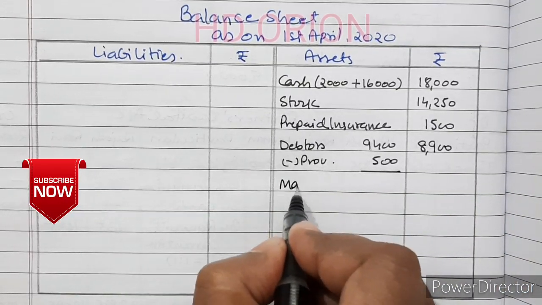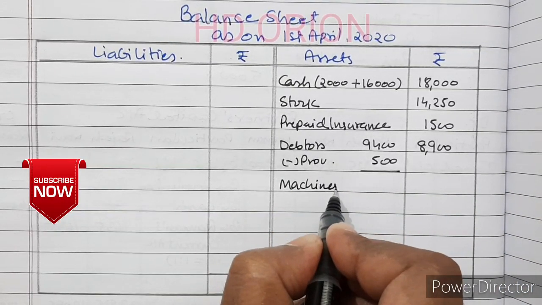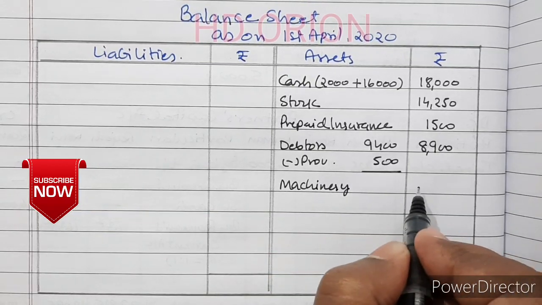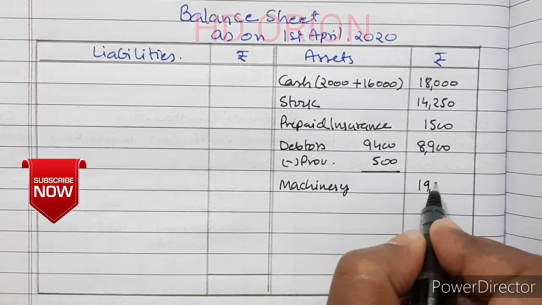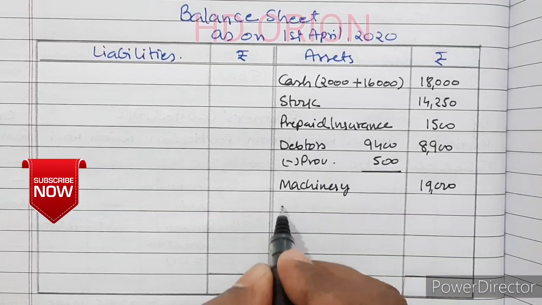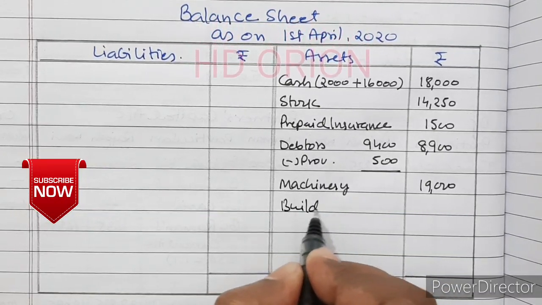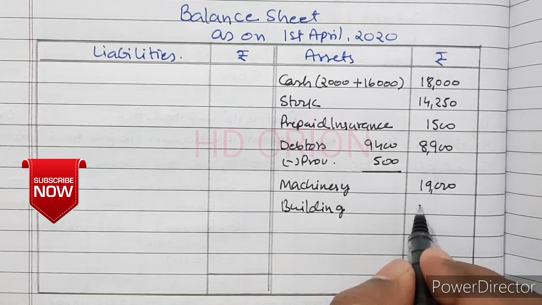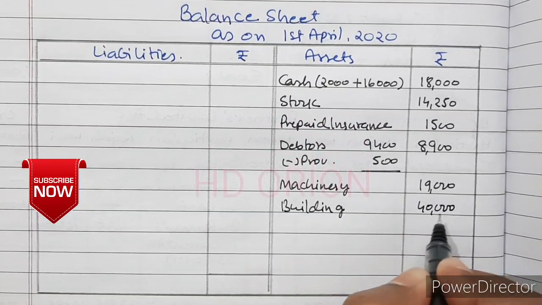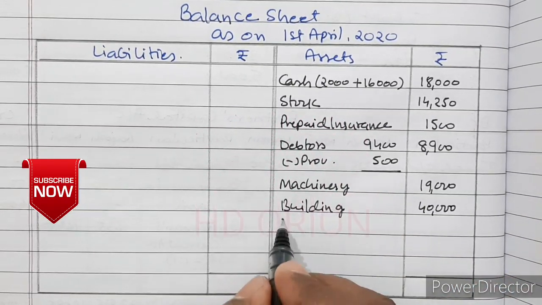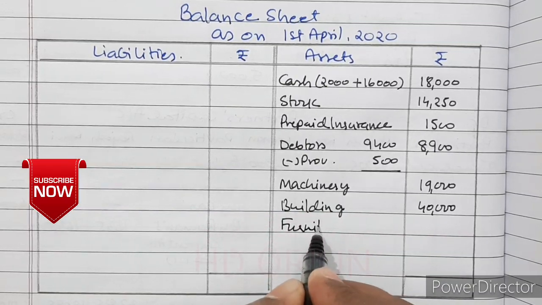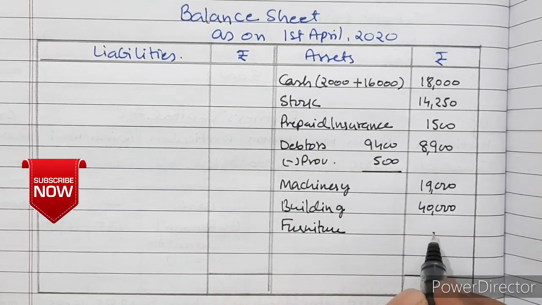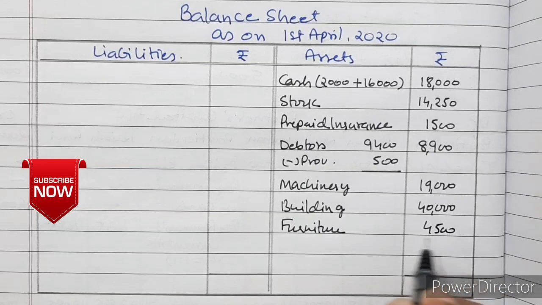Then machinery, 19,000, no change. Building is increased by 5,000, so it will be 40,000. 35,000 plus 5,000. Furniture reduced by 500, so 4,500.